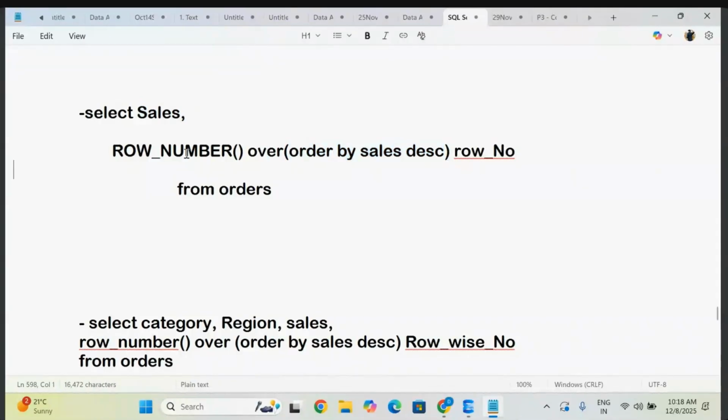For this entire rank, you are going to create an alias name. This is an alias name, nothing bigger. You can give something like a ranking alias name. Then FROM table, that is a simple thing. Nothing bigger. You only have to focus on this condition, how you are going to provide it. The rank type is the same. Whatever rank type you take, this will be the same. Just observe here.